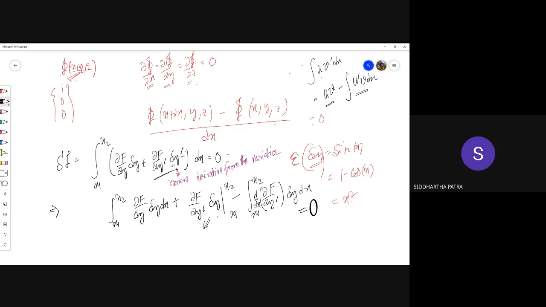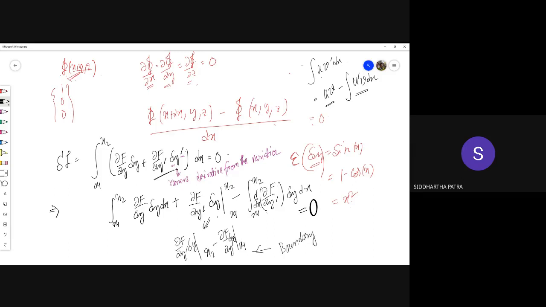Now look at the middle term. The middle term essentially means del f del y prime times delta y evaluated at x2, minus del f del y prime times delta y evaluated at x1. So we have two boundary terms.